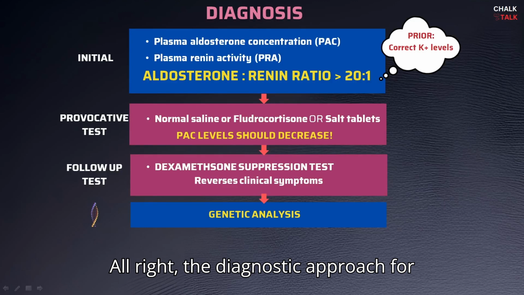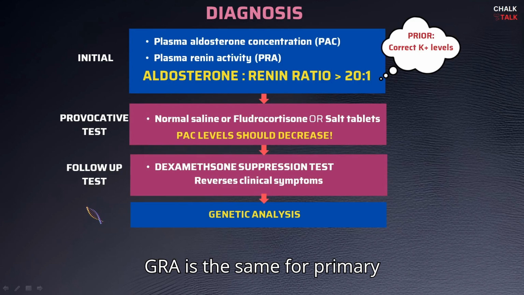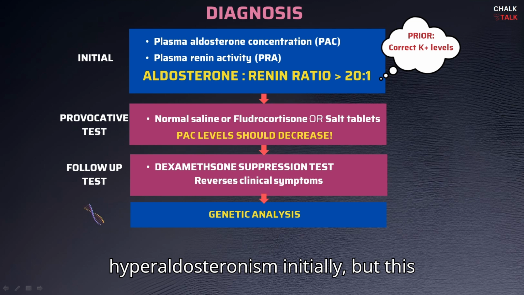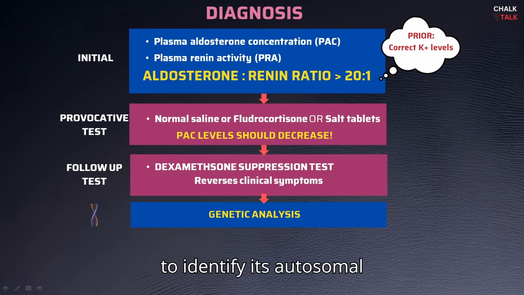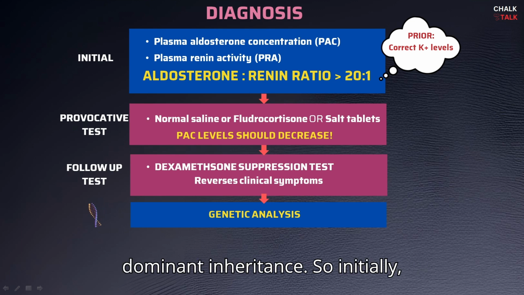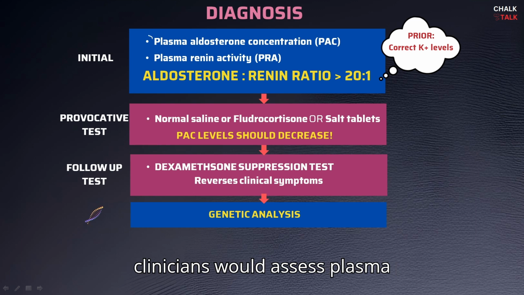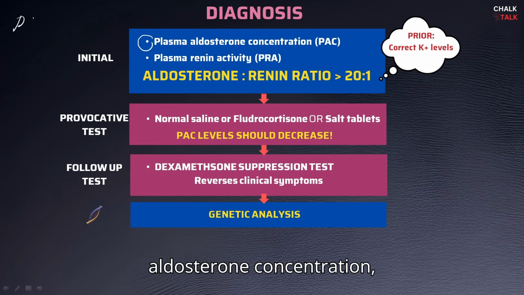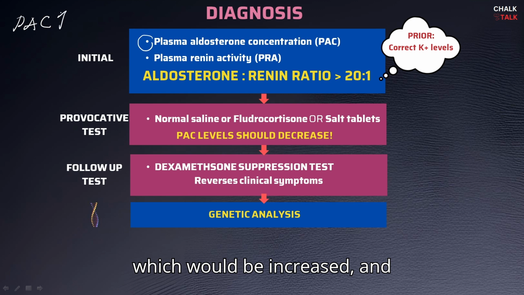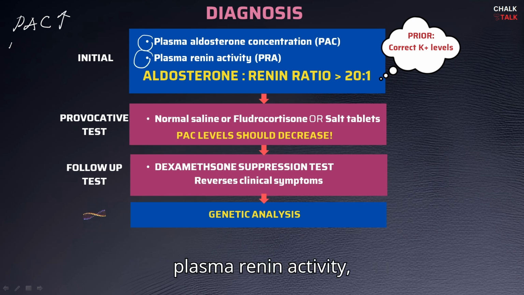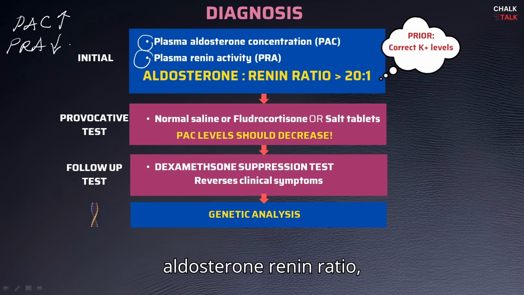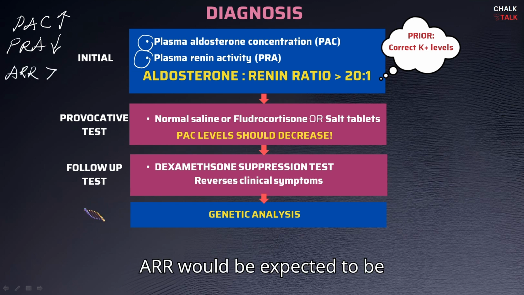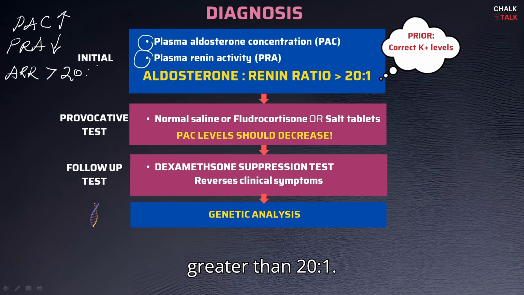All right, the diagnostic approach for GRA is the same for primary hyperaldosteronism initially, but this should also include a genetic evaluation to identify its autosomal dominant inheritance. So initially, clinicians would assess plasma aldosterone concentration, which would be increased, and plasma renin activity, which would be suppressed. Okay, so the aldosterone renin ratio, ARR, would be expected to be greater than 20 to 1.